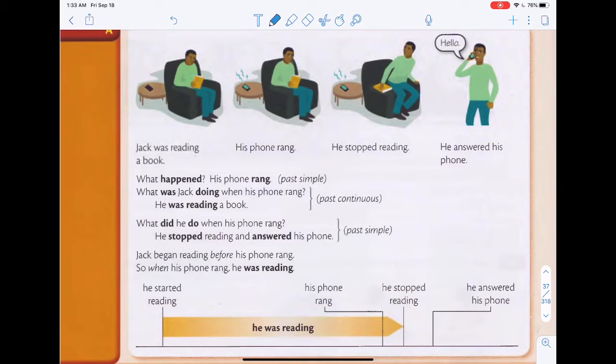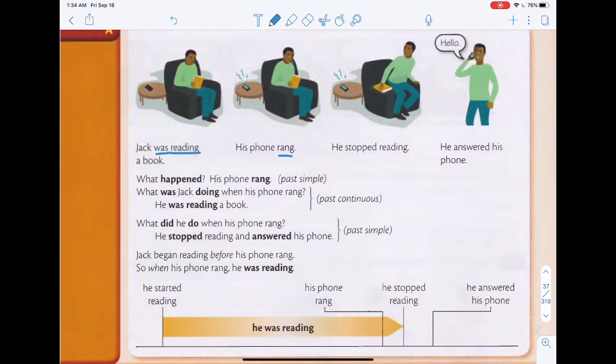First sentence over here, we have Jack was reading. So what would this be? This would be past continuous. His phone rang. Ring would be the present tense. Rang would be the irregular verb, the past tense of ring. His phone rang. So is this past continuous or past simple? This would be past simple.